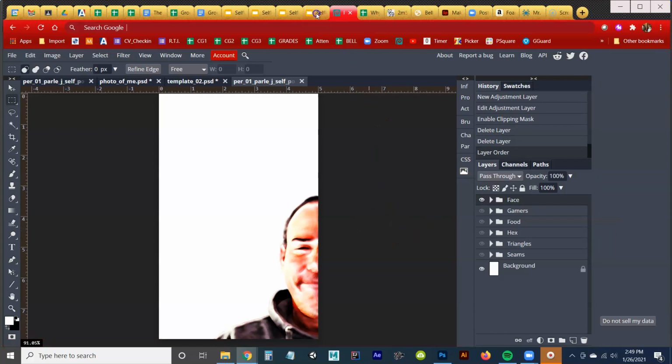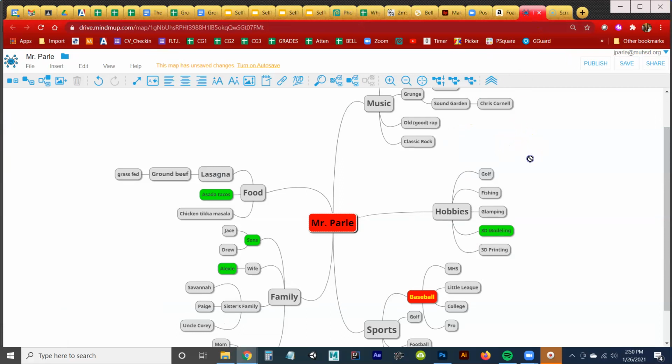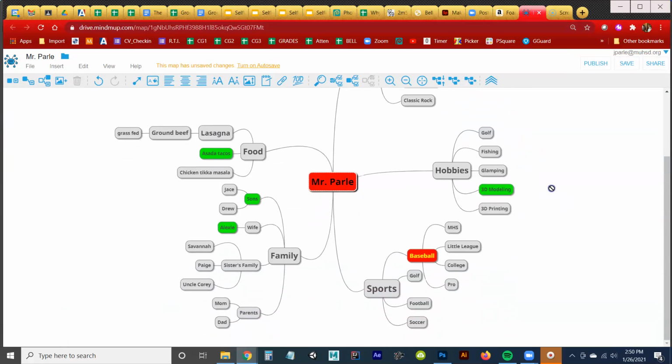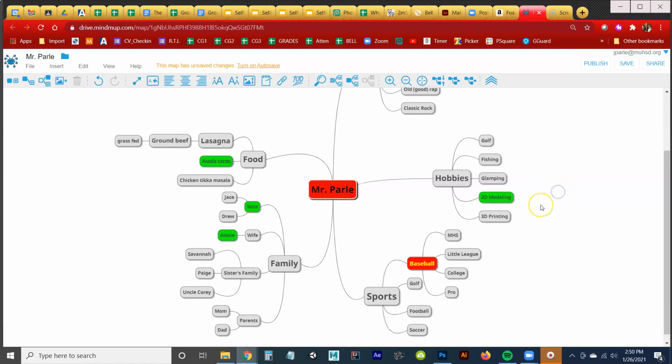So I'm going to go to the top slide in the presentation that I've given you guys today. And the first part says, look at your mind map and think, what is the most important node on here? So if I go to my mind map, I look around, and there's a lot of stuff on here. Many of you are probably going to think family is the most important, and that's great.